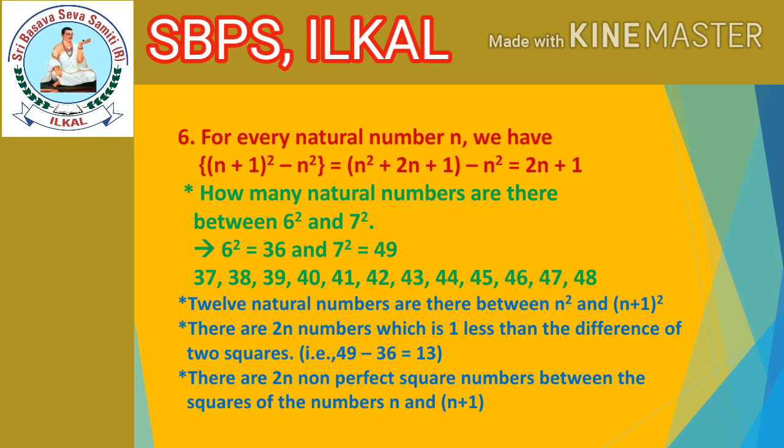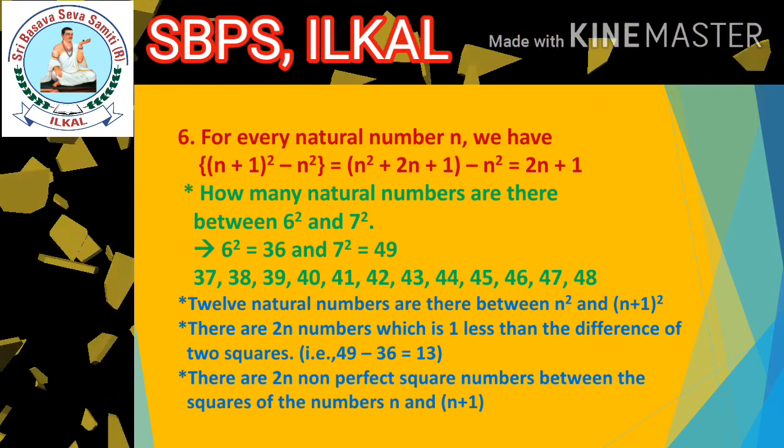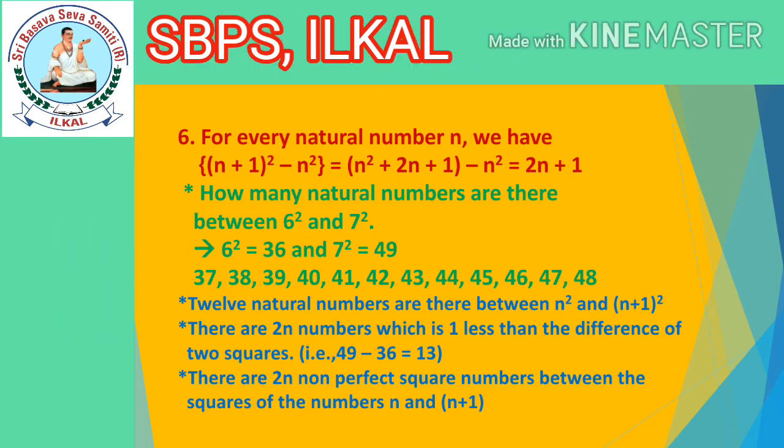Okay. There is another method, children, to find how many terms are there between the given two natural numbers. Consecutive natural numbers we will consider. There are 2n numbers, which is 1 less than the difference of two squares. That is 49 minus 36 is equal to 13. For this one subtract, children, 13 minus 1 is equal to 12. Then you got exactly 12 numbers between 6 square and 7 square.